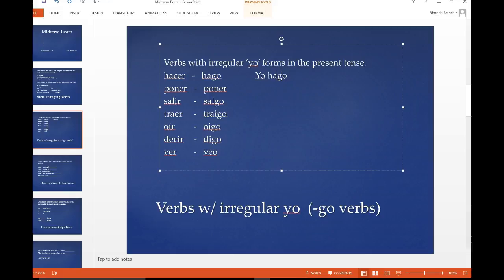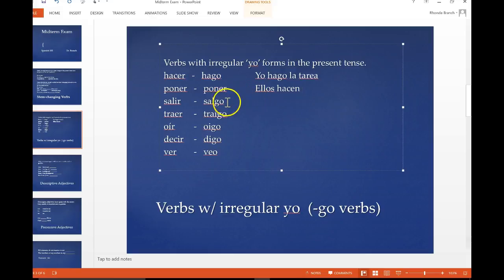Yo hago. I do homework. Okay? If you wanted to say you do homework or they do homework, let's say they do homework. Ellos, it's just simply going to be HACEN. Okay? If it's not the yo form, just do what you were doing on the first quizzes, where you simply just drop the ER, IR, and add the endings. Okay?